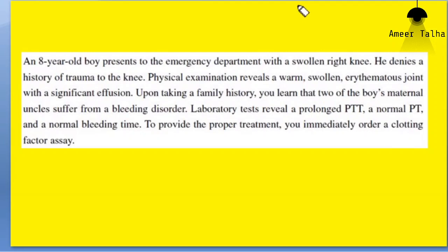So it's a bit confusing. You can use a mnemonic. Remember, you play tennis outside and you play table tennis inside. Play tennis outside: outside is for extrinsic pathway. You play table tennis inside: inside is for intrinsic pathway. So you play tennis outside, prothrombin time is for extrinsic pathway. You play table tennis inside, PTT is for intrinsic pathway. Okay? It's easier now.